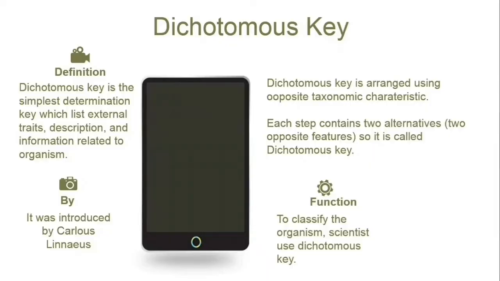The next topic is the dichotomy key. The dichotomy key is a simple determination key which lists external traits, descriptions, and information related to an organism. It is arranged using opposite taxonomic characteristics. Each step contains two alternatives or two opposite features, so it is called a dichotomy key. The dichotomy key was introduced by Carolus Linnaeus to classify organisms.